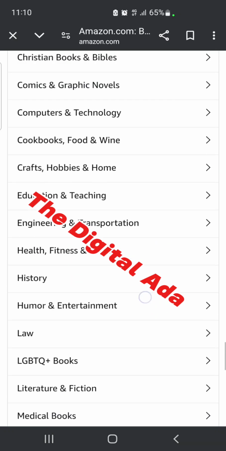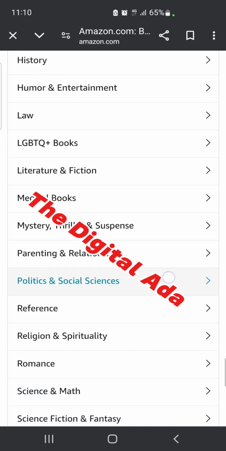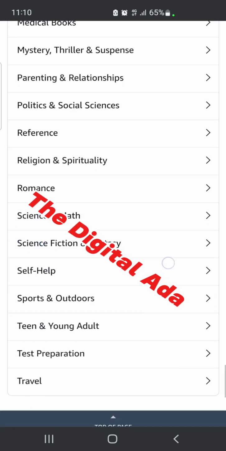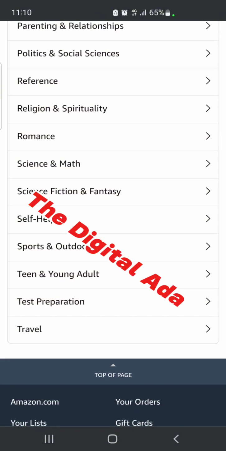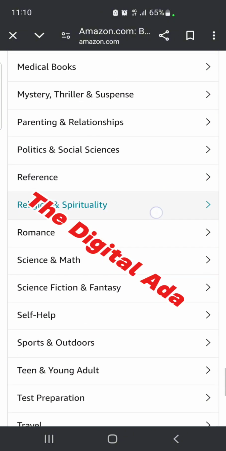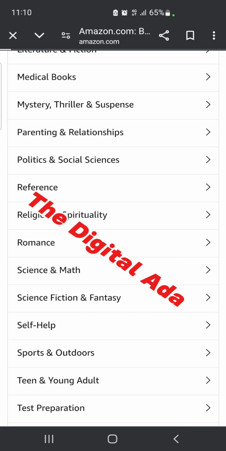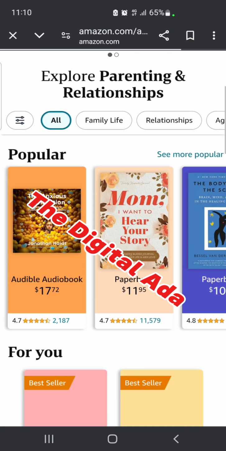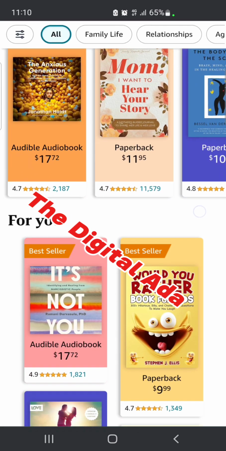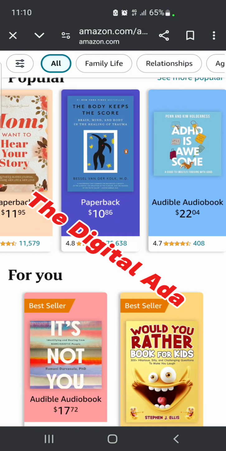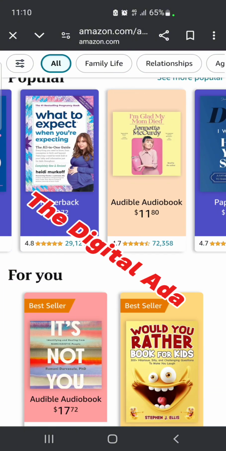Maybe you are good at giving people advice. Where is the relationship category? Okay, we can get it under self-help. We can also get it under parenting and relationships. So maybe you are good at giving advice, you can write books on relationships and marriage, and publish.